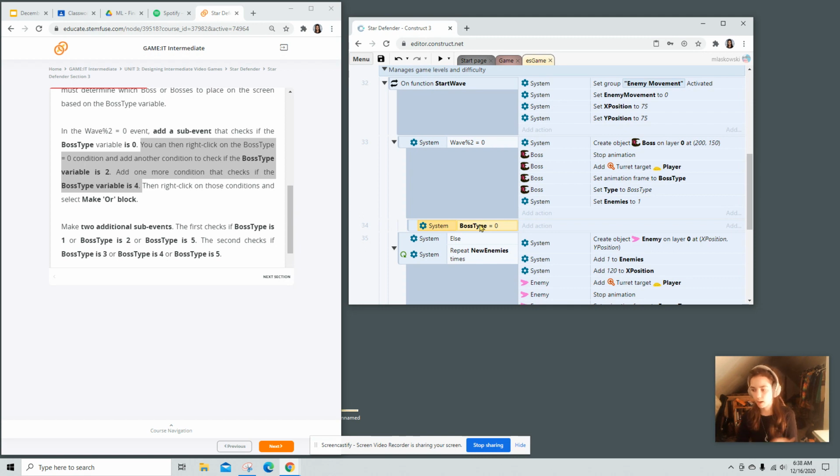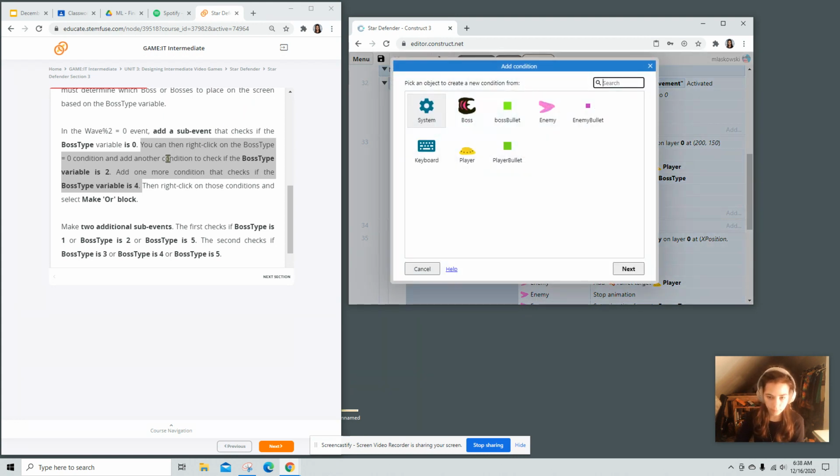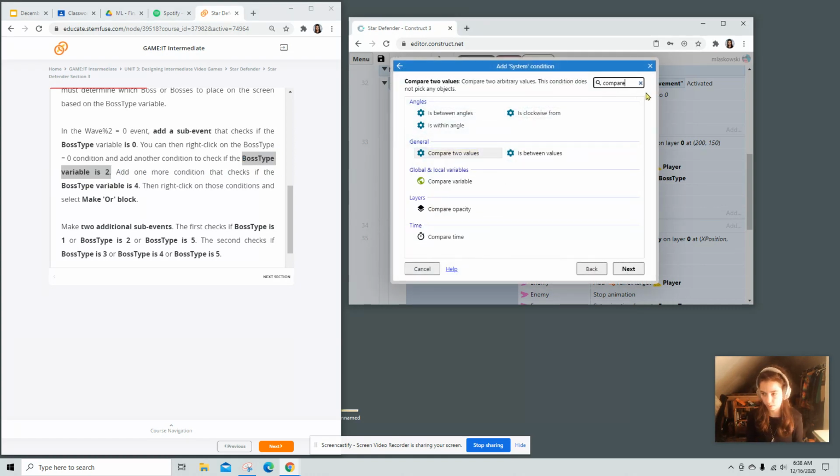Okay, so not like a sub event. Right here, we're going to add another condition. So right click right here where it says boss type equals 0, and it will be add another condition. Okay, so right here, we're going to do the same thing. We're going to compare variable.